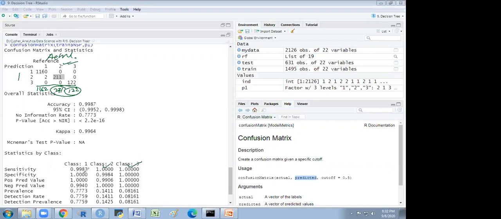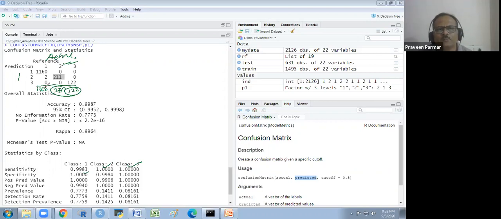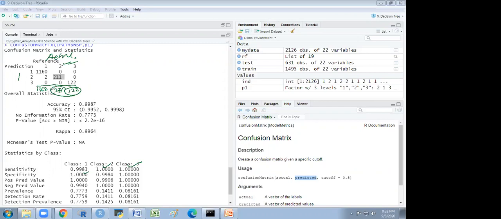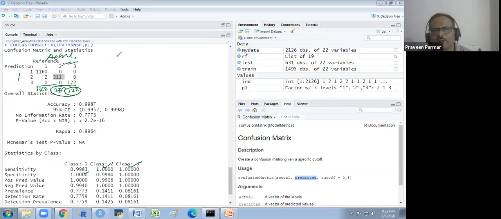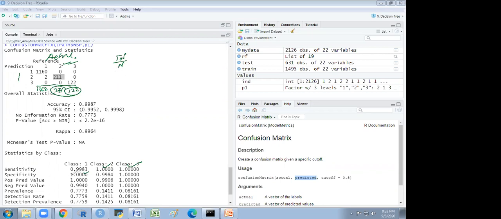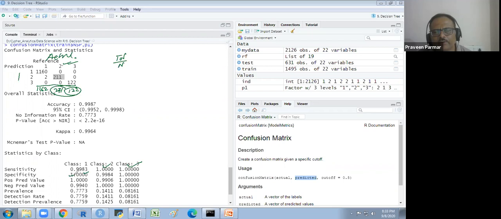Okay, now we talk about the specificity. Specificity is what? True negative over N. So specificity is 1 here for the first.